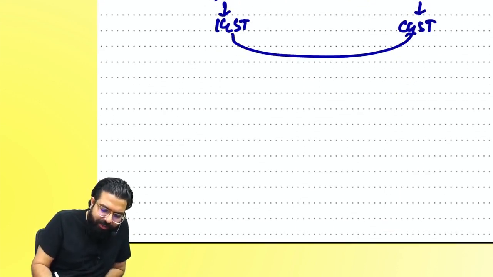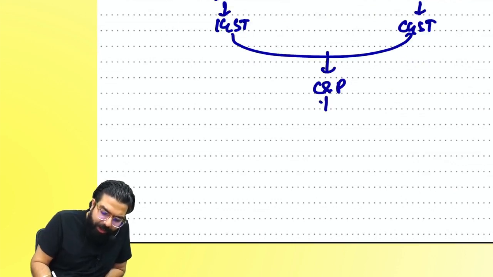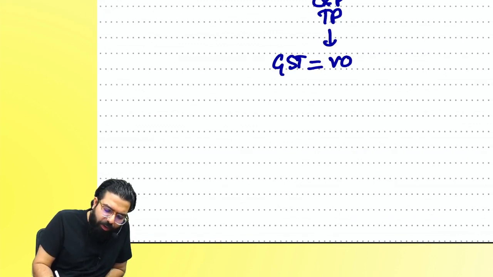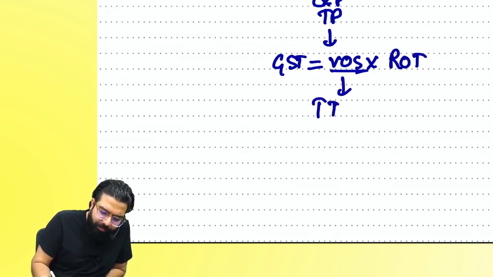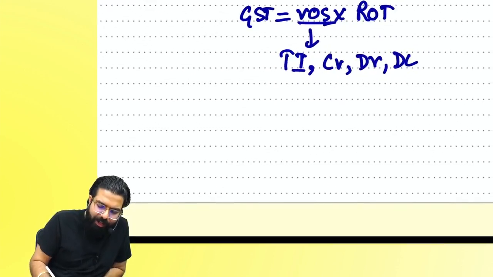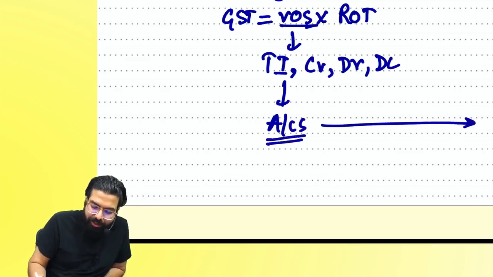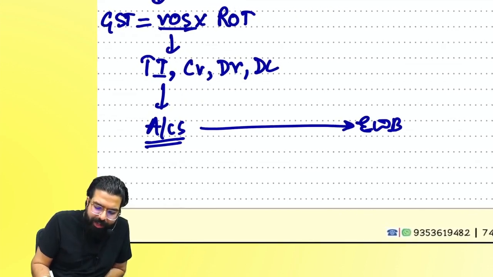Once GST is levied, GST has to be collected and paid by a taxable person. He will go ahead and calculate GST is equal to value of supply into rate of tax. Once you know the value, you will prepare the tax invoice, credit note, debit note and delivery challan. Then you will maintain your accounts and records, and you will send the goods to the other person with the help of e-way bill.